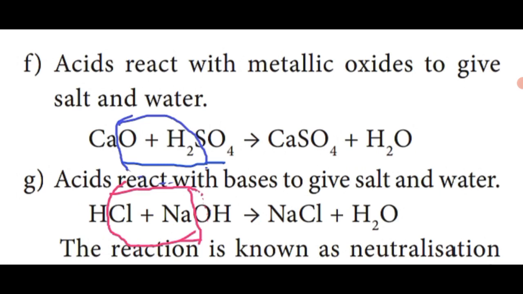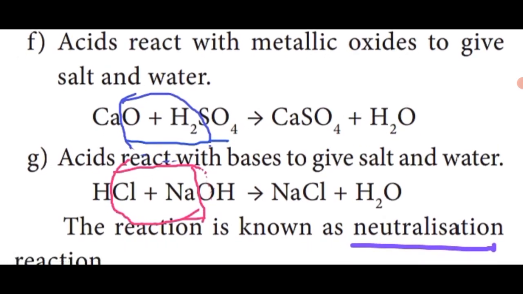So acid reacts with metallic oxide to give salt and water. CaSO4 is a salt and H2O is water. So acid reacts with calcium oxide: the oxygen reacts with H2 to form water, and Ca and SO4 combine to form a salt. CaSO4, calcium sulfate, is one of the salt substances.